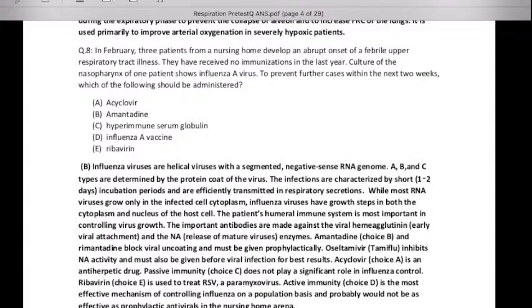So nursing home means we will go for the drugs. And if we ask for the community, then we will go for the preventive aspect. So in this case, the answer is amantadine. But if I ask about the community, then the answer will be the influenza A vaccine.